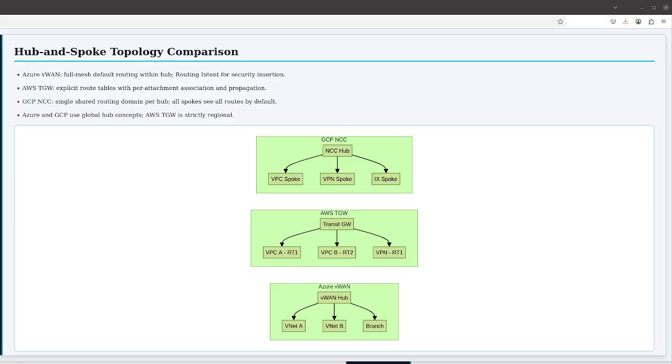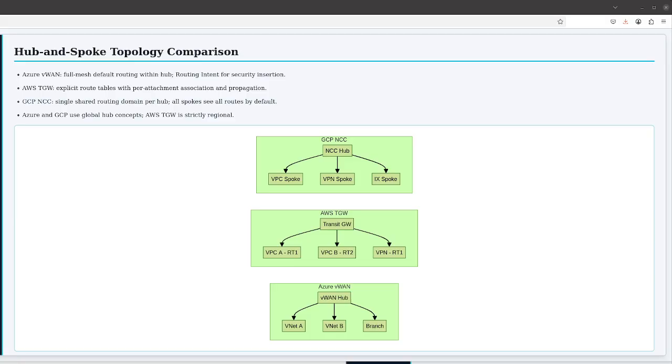In AWS TGW, the hub is also managed infrastructure, but the routing model is customer-controlled. The TGW has one or more route tables. Each VPC or VPN attachment is associated with a route table and can propagate routes into a route table. By default, TGW creates a single default route table. Enterprise designs typically use multiple route tables to implement traffic segmentation, for example, a production route table, a shared services route table, and a development route table, where attachments in different tables cannot reach each other without explicit static routes.